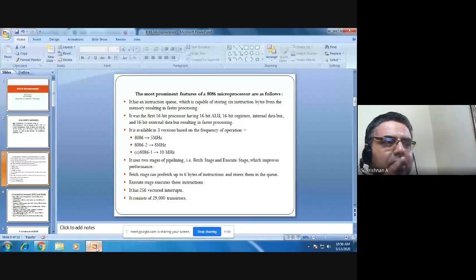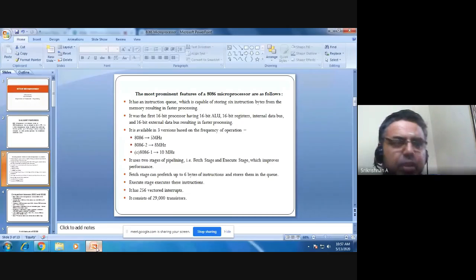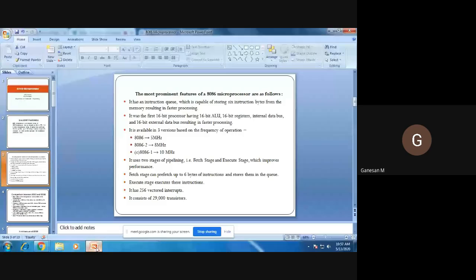And it uses 2 stages of pipelining. That is fetch stage and execute stage, which improves the performance. Fetching means taking it. Executing means running it.